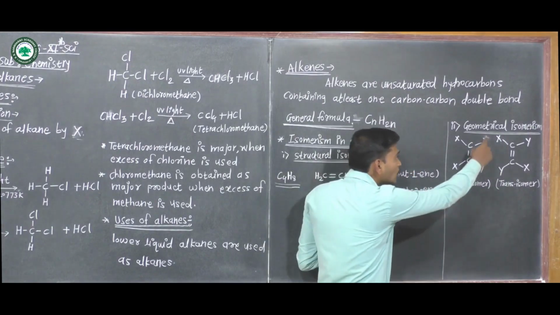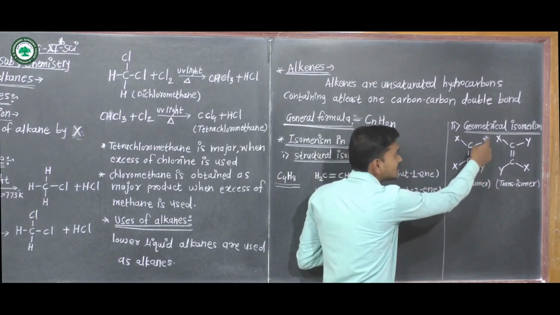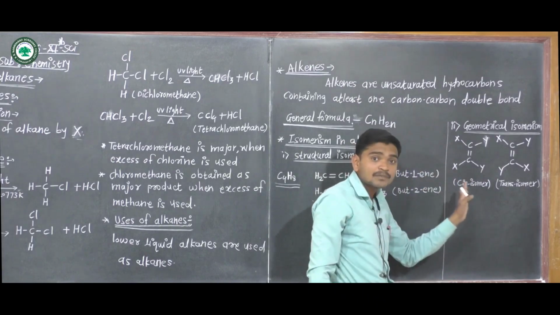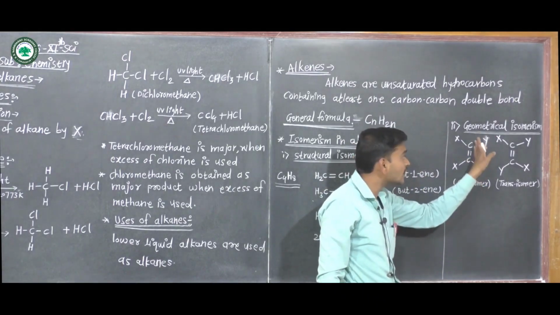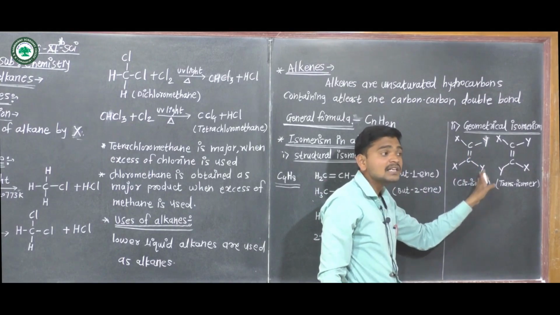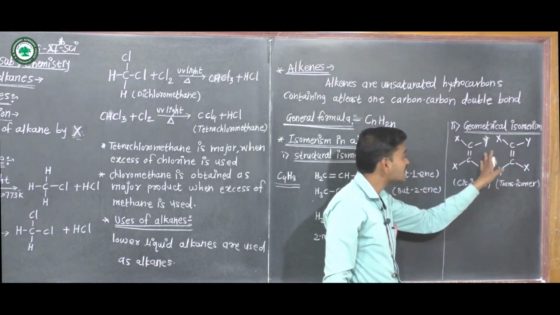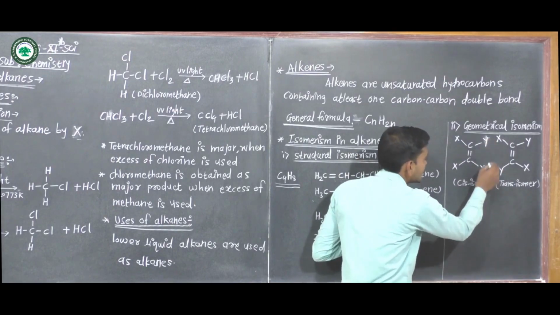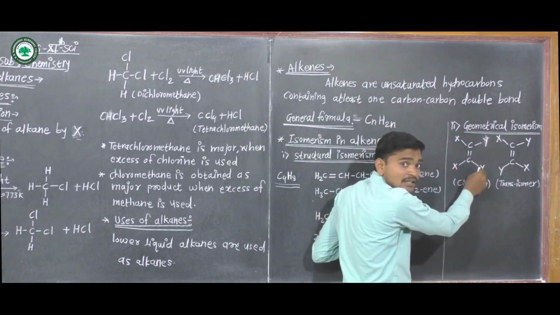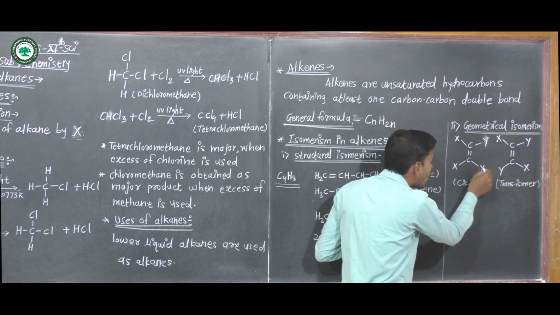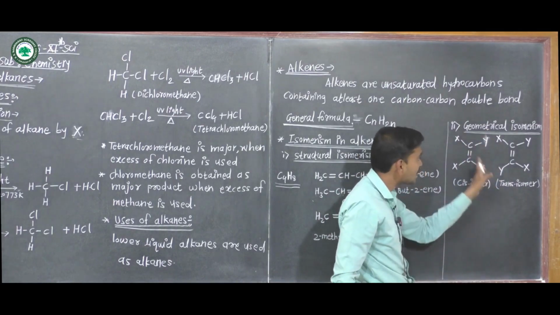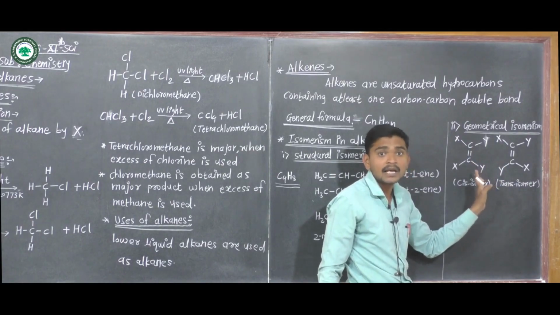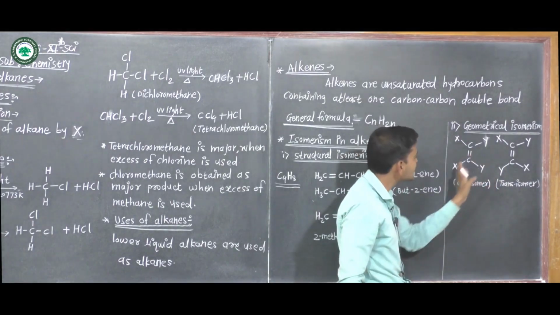When the same group or same atom lies on the same side of the double bonded carbon, then this structure is called a cis isomer.